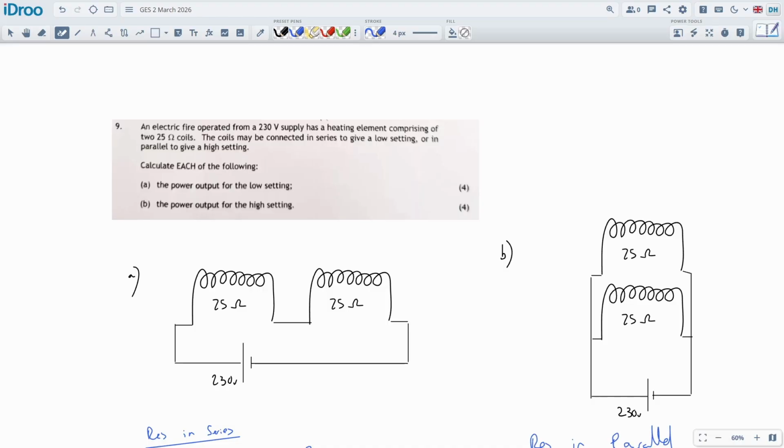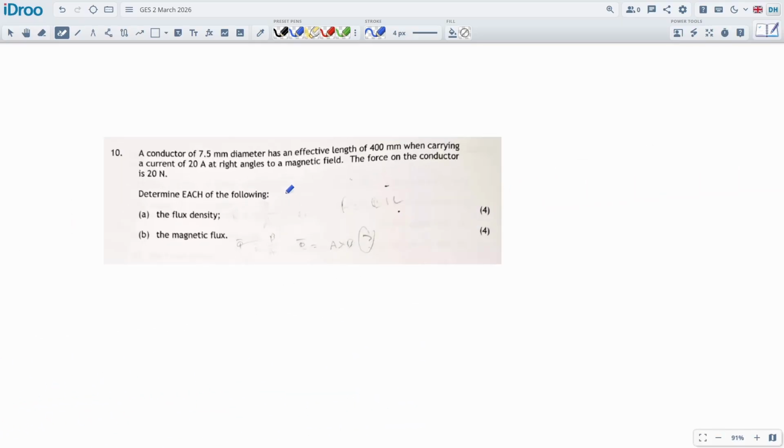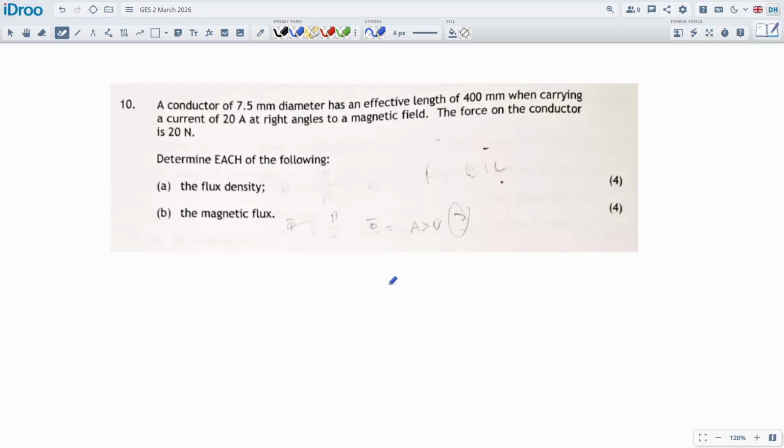Okay, we're going to do the next one in the series. We just did number 9, and we're going to do number 10. This is number 10, and pretty easy I think, actually all of these. A conductor, 7.5 diameter, has an effective length and is carrying a current in a magnetic field, and the force on the conductor is 20 newtons. Flux density, magnetic flux, very straightforward.